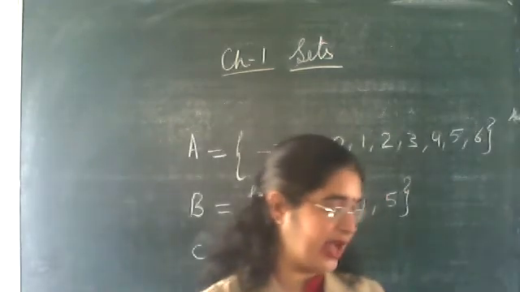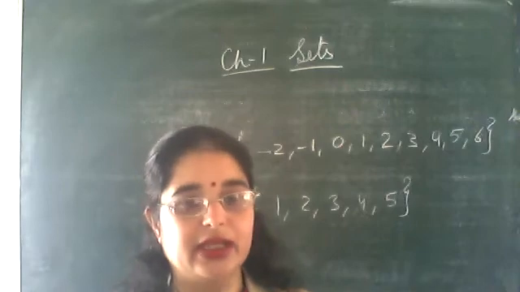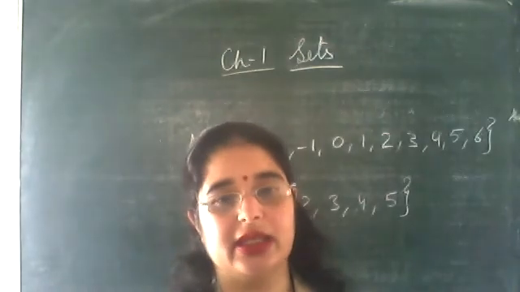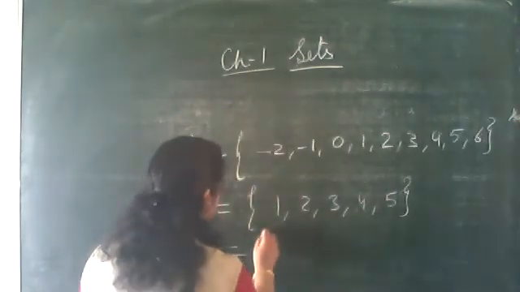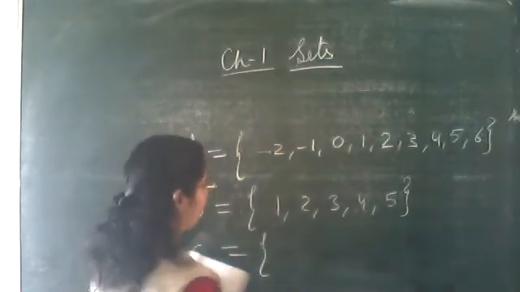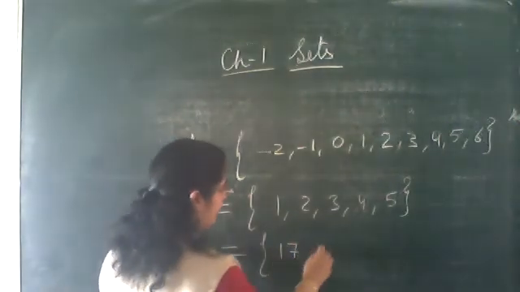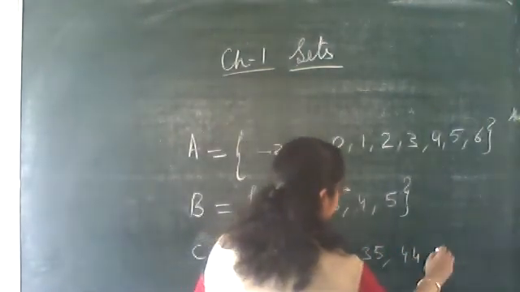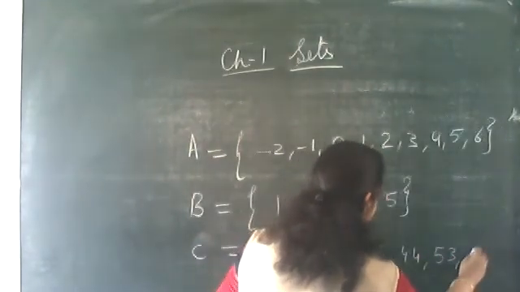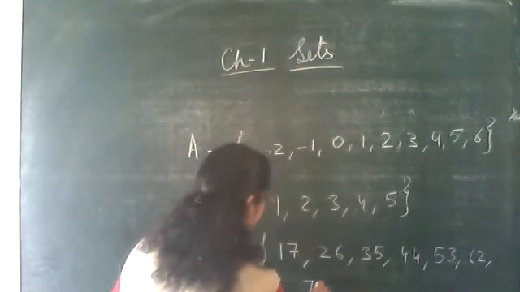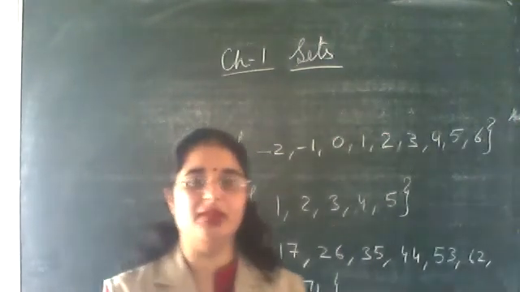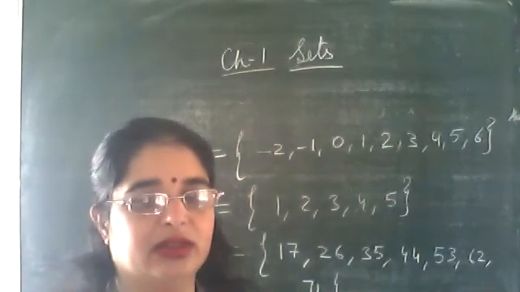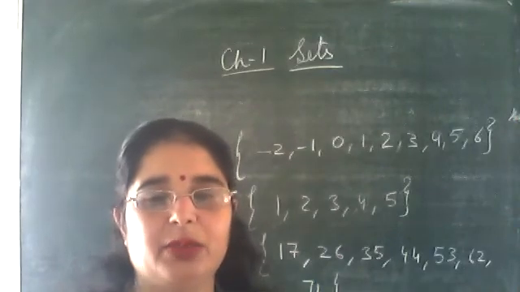X is a 2-digit natural number such that the sum of its digits is 8. Clear? 2-digit natural number and the sum should be what? 8. So if we put 1, then we will have 7; 2, 6; 3, 5; 4, 4; 5, 3; 6, 2; 7, 1. These will be the elements. These will be the elements or not? Is it clear or not? Student, is it clear or not? Unmute yourself and tell me.